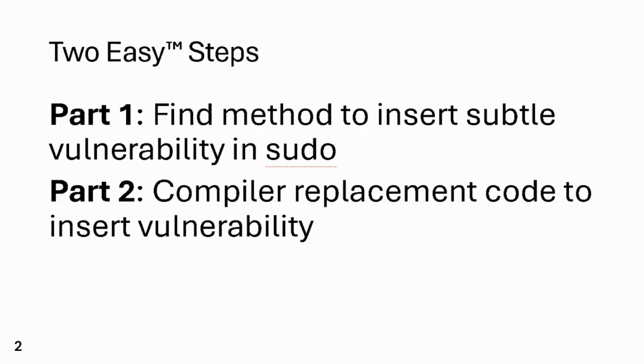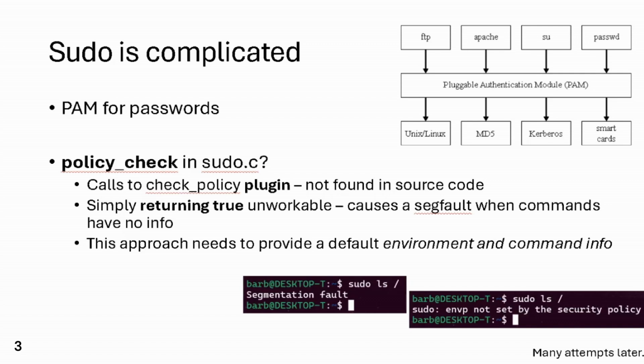In order to demonstrate this attack and vulnerability, we had two steps. We wanted to use a common utility, notably sudo, the superuser do command in Linux, and we also needed to figure out how to insert the compiler's replacement code to include this vulnerability whenever it recognizes sudo. So I handled part one.